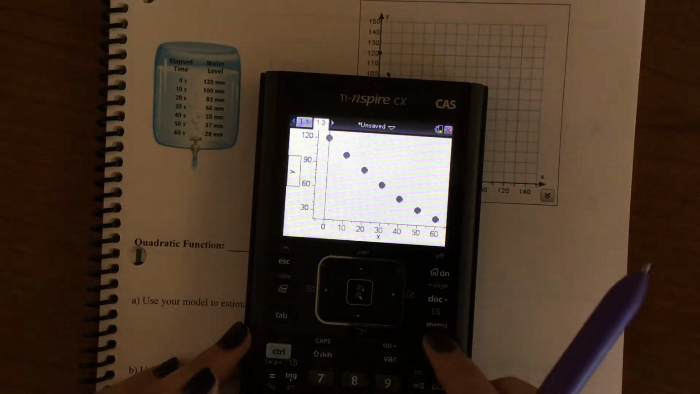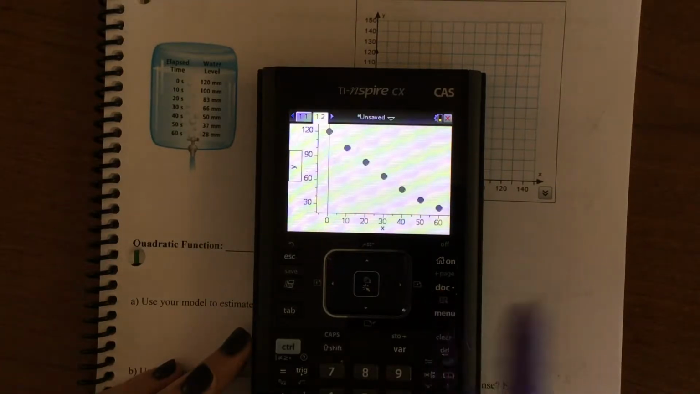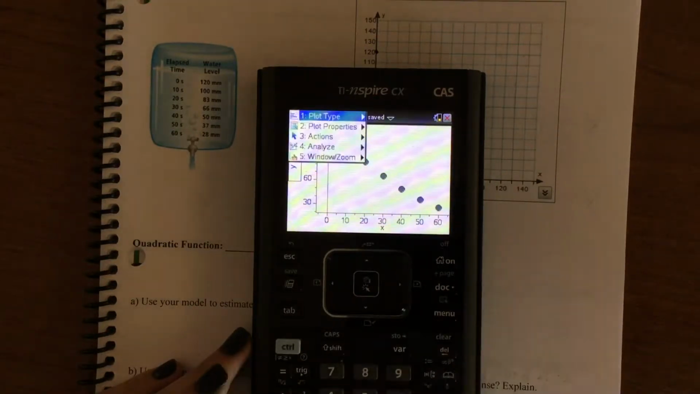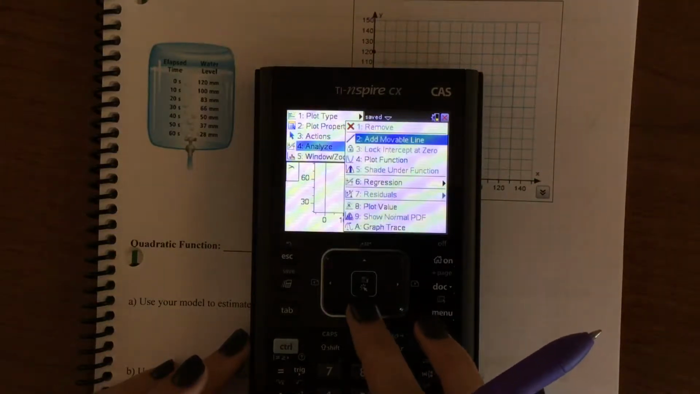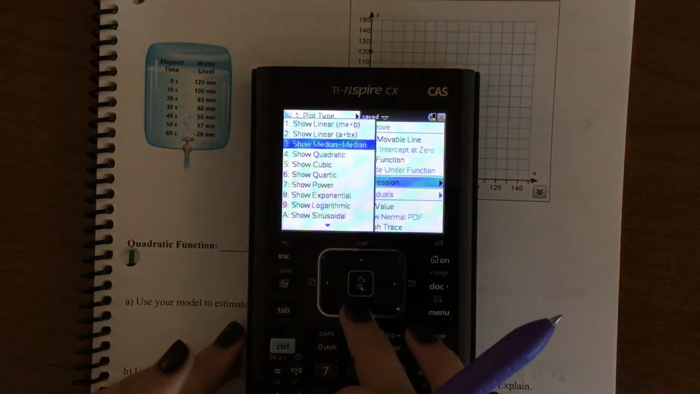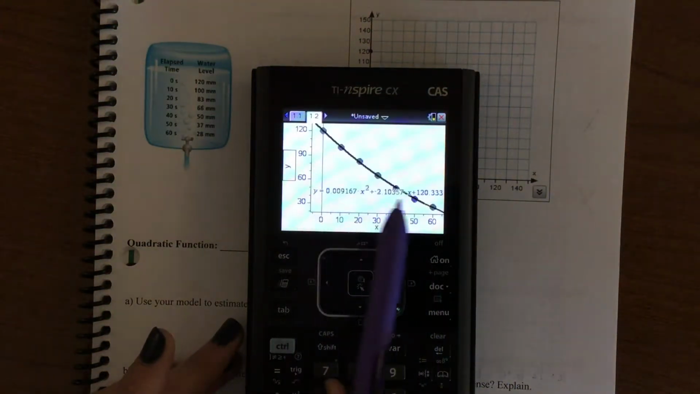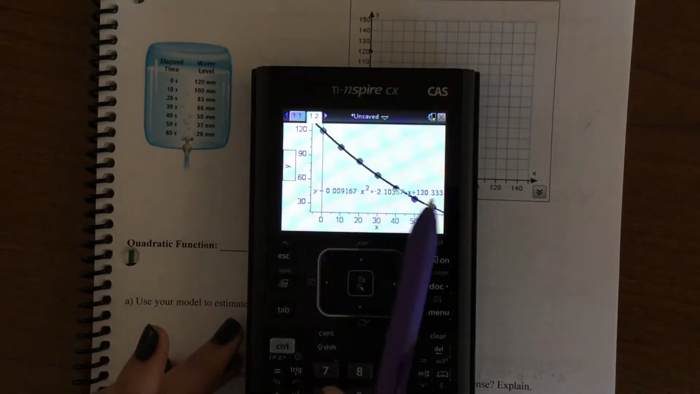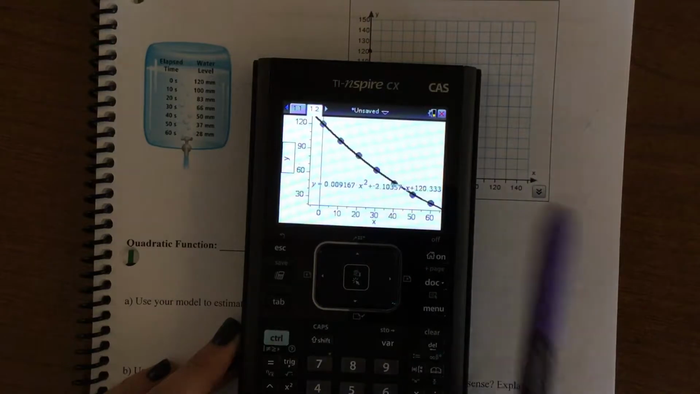So now the next step is we're going to hit menu, which is right here. So we're going to click menu. We're going to scroll down to analyze. We're going to scroll down to regression, and we're going to scroll down to show quadratic. And it's going to come up with this quadratic equation. And this is the quadratic equation for the graph that we put on our page 53.